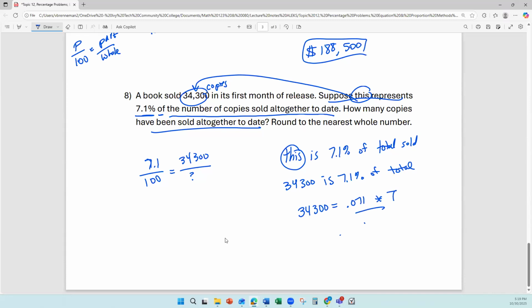So divide both sides by 0.071. Either way, it should come out to 483,098.5915, so that would round to 483,099.